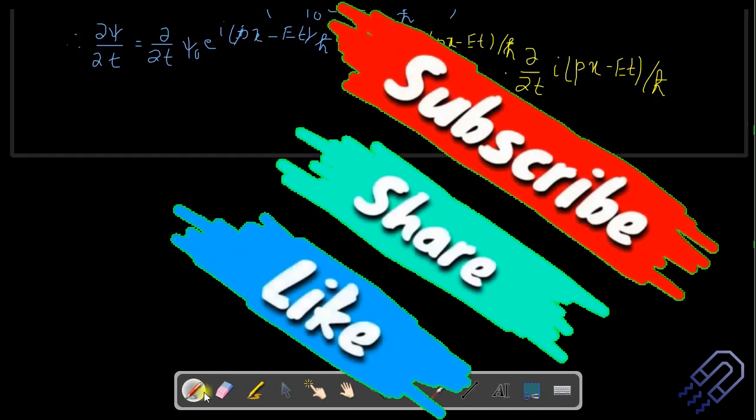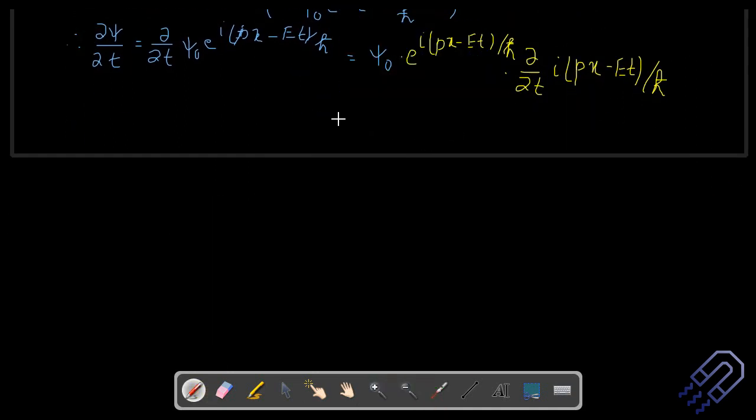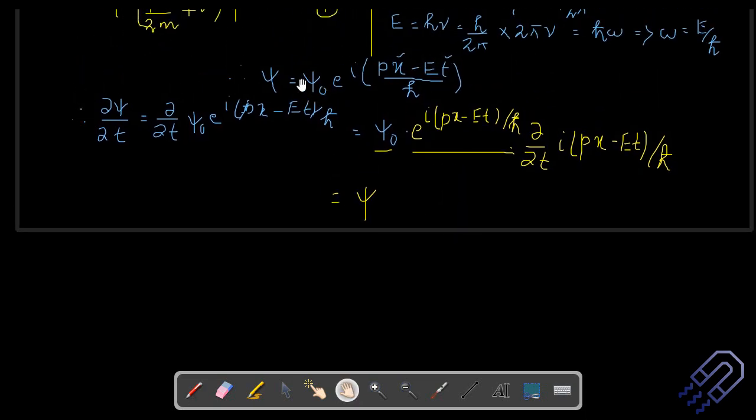We have this expression now, and we can simplify it further. Now you see psi naught e to the power i(px minus Et)/h cross is nothing but psi, right? This is the expression for psi. So I'm writing this expression as just psi, and we are going to take the del/del t of this. Here you can see this is differentiated with respect to t, not with respect to x. So we can consider del/del t of x to be 0 for the first term.